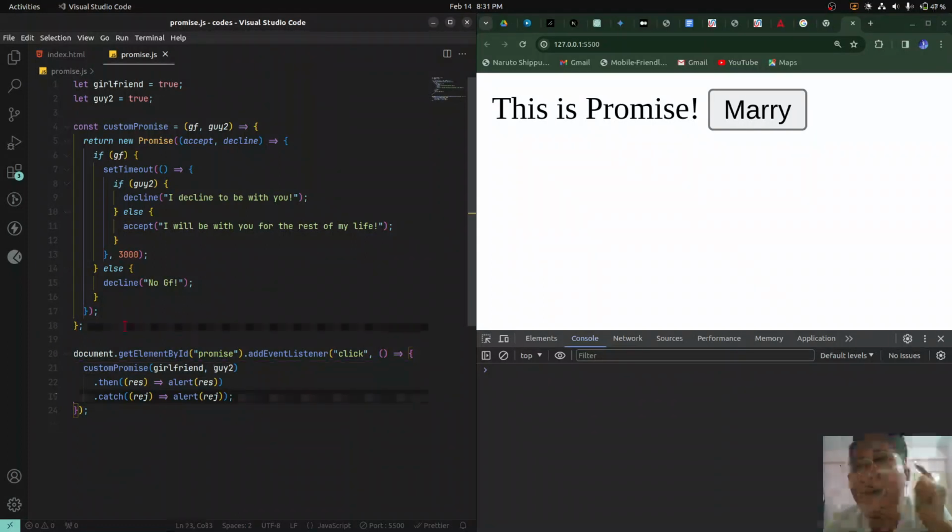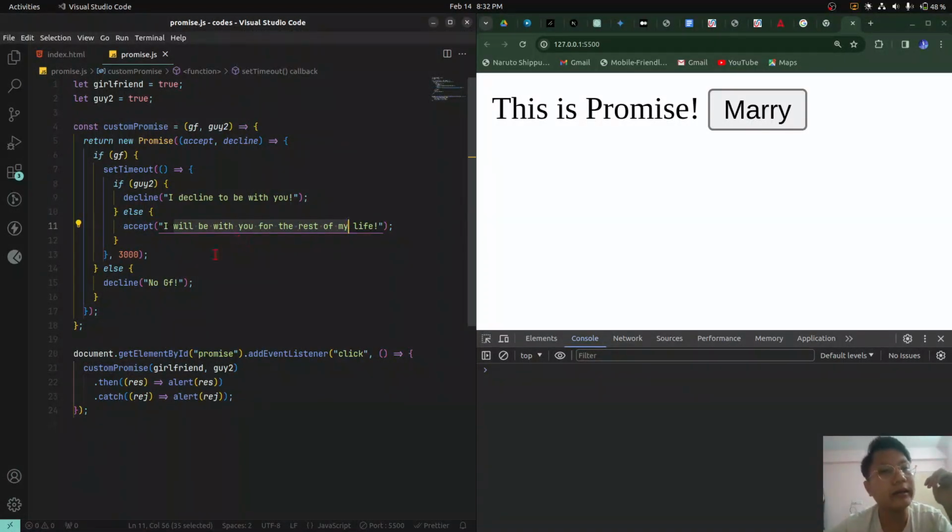So here's the thing. When we have a dependency on something, like we have a dependency on a girl to perform the ritual of marriage, you need a girl first, and then you need to check if that girl is okay or not to get married, if she's going to match with you or not. This is a very basic example that we're using. Like if there is a second guy, we're not going to get married to the girl, okay? We're not going to accept it.